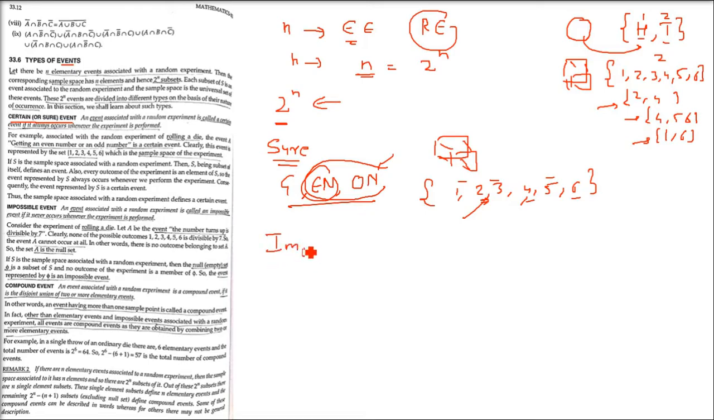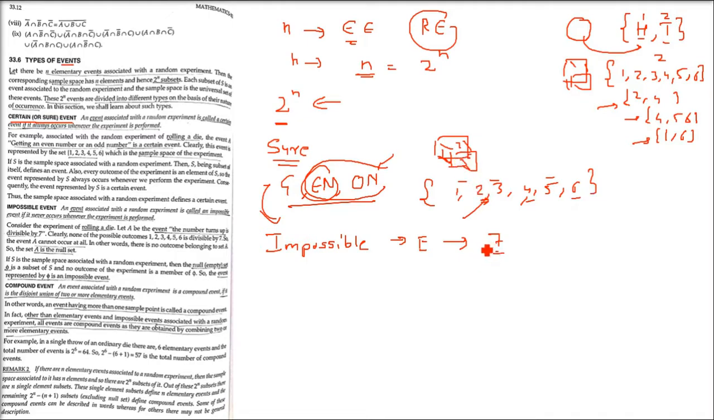Now the opposite of sure is the impossible event. You can say it is complementary to the sure event. An event associated with a random experiment is called an impossible event if it never occurs whenever the experiment is performed. Same example we are going to take. Say the number which comes is 7. Now you throw a die and the event is that 7 should come. How can 7 come? The die only contains 1 to 6. So it is an impossible event.